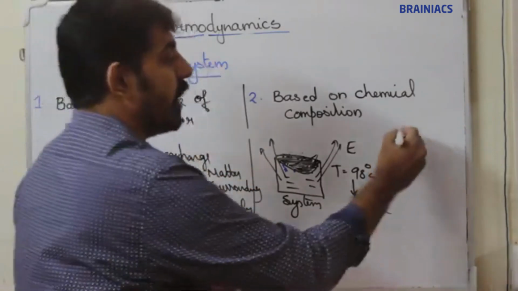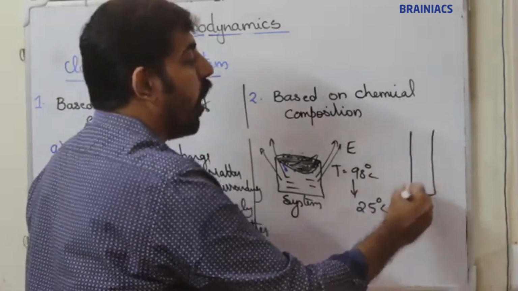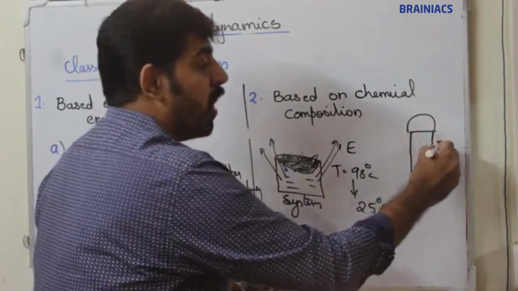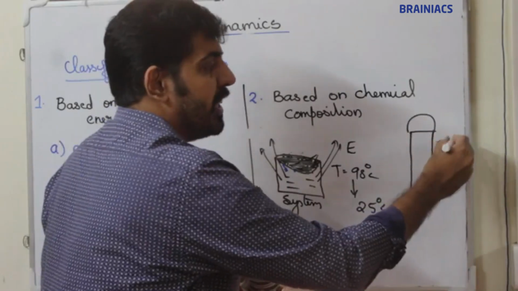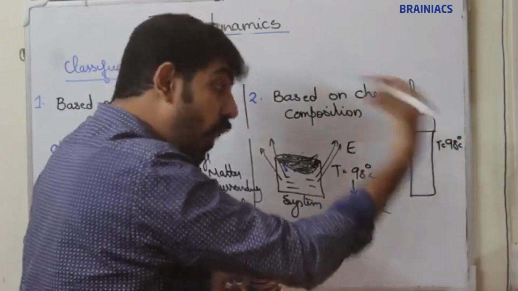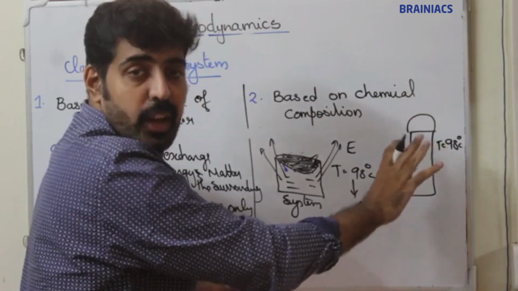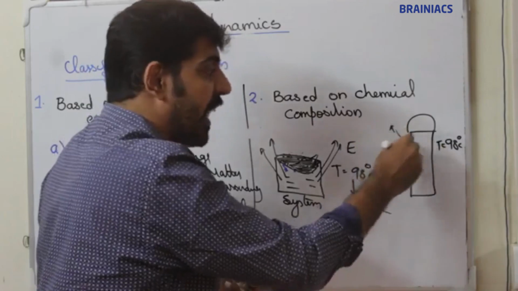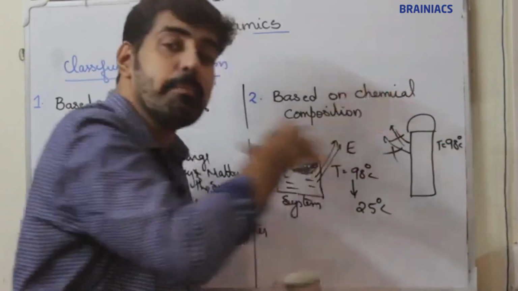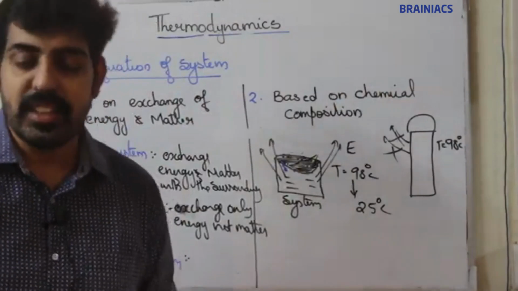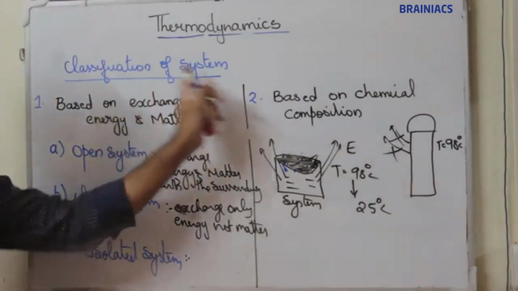For example, if you are taking water in a thermoflask, and the temperature of the water is, let's say, 98 degrees Celsius, for a long time the temperature remains as such, 98 degrees itself. Here energy is not exchanged. Here matter is not exchanged with the surroundings. Those systems are known as isolated systems.